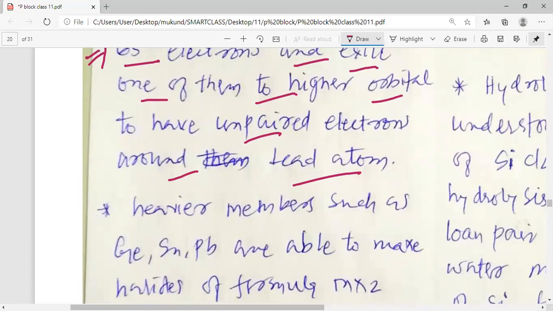So PbI4 is not possible, because the Pb-I bond, even if it is formed, does not release enough energy to unpair this 6s2 electron. So we can simply say that it is because of the inert pair effect.